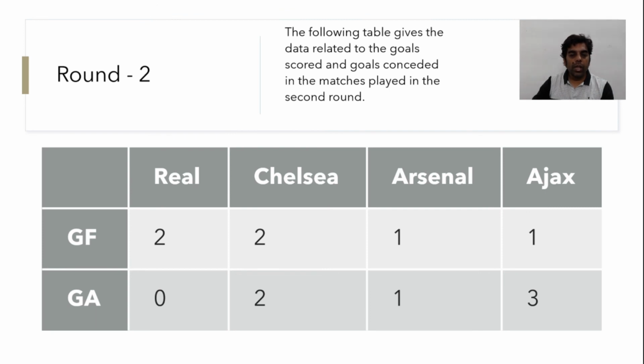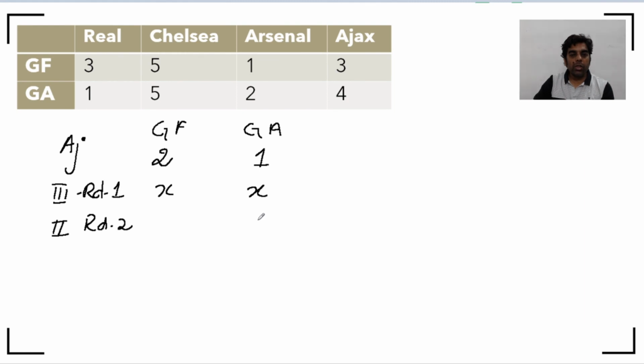So let's use this table now and write down the goals scored and the goals against. So goals against was 3, goals for was 1. So the total will come here as 3 plus X, and here it will come as 4 plus X. Now see, if you look at this table which is given here in the question, it is 3 and 4.